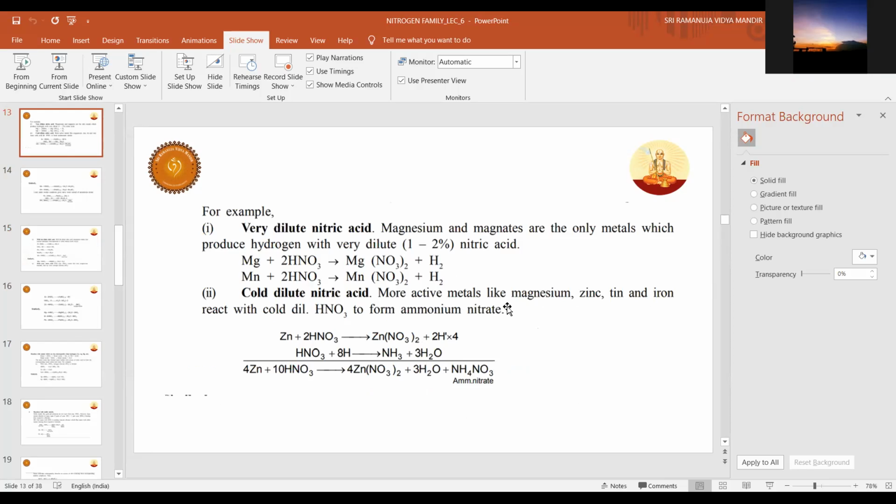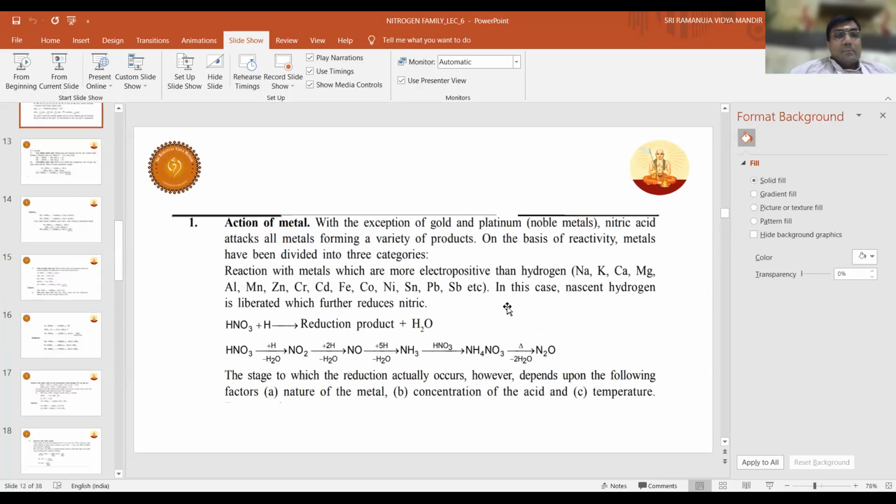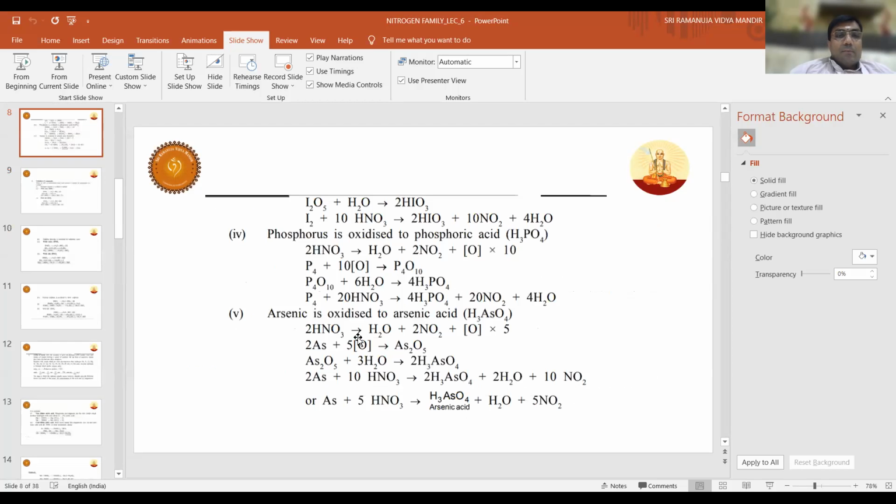Sir, could you explain the reaction with arsenic? Yes, have a look here. Concentrated HNO3 always gets converted into H2O plus NO2 plus nascent oxygen.